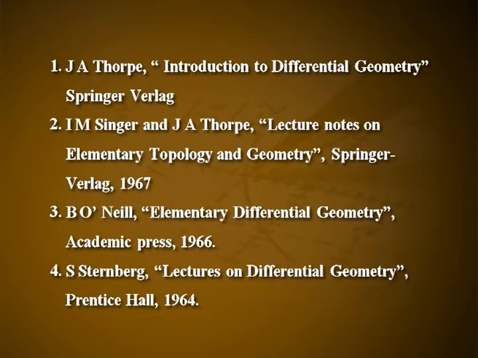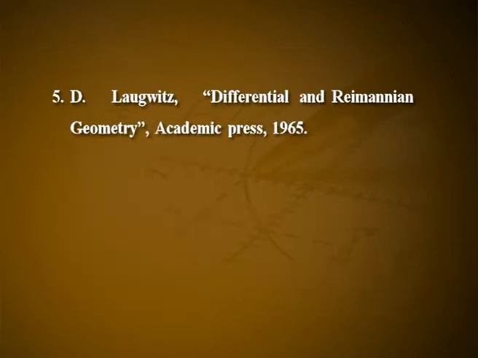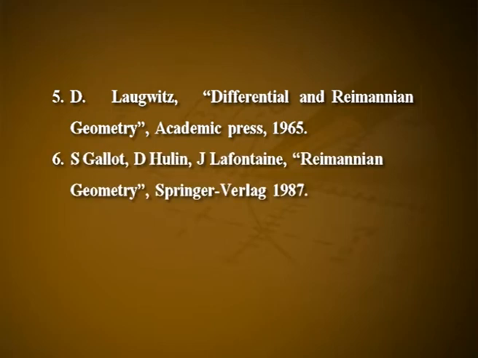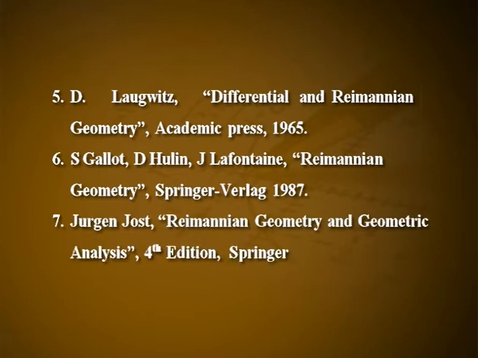Fourth one, Lectures on Differential Geometry by S. Sternberg, Prentice Hall 1964. Fifth one, Differential and Riemannian Geometry by D. Laugwitz, Academic Press 1965. Sixth one is Riemannian Geometry by S. Gallot, D. Hulin and J. Lafontaine, Springer Verlag 1987. Seventh one is Riemannian Geometry and Geometric Analysis, 4th edition, by Jürgen Jost, Springer.